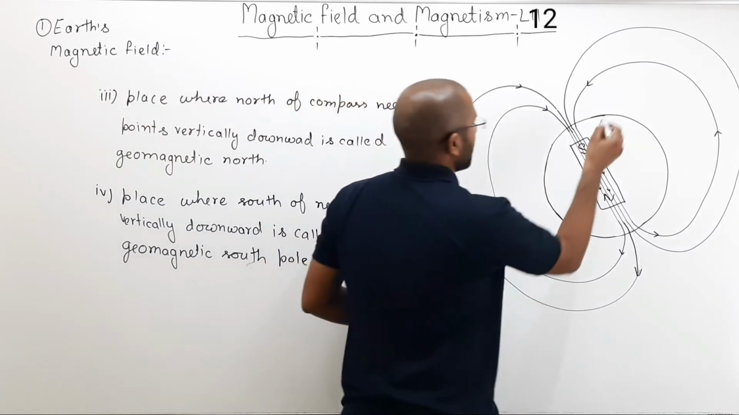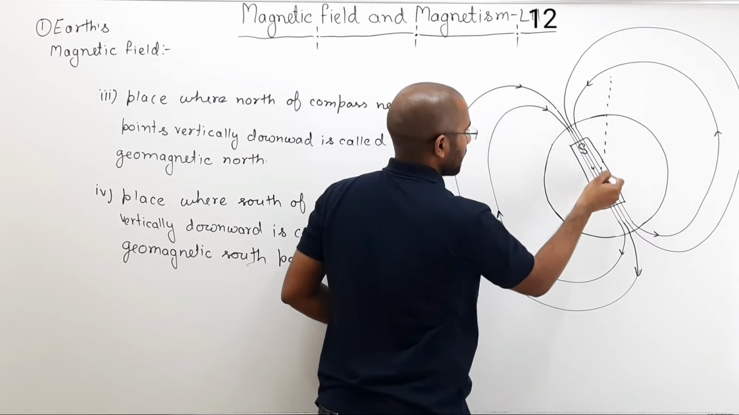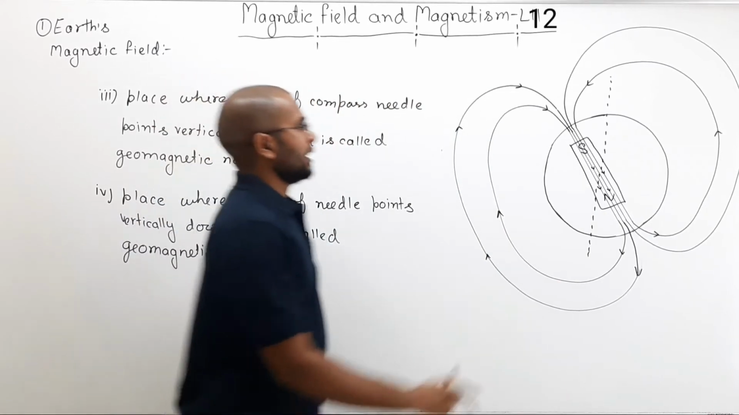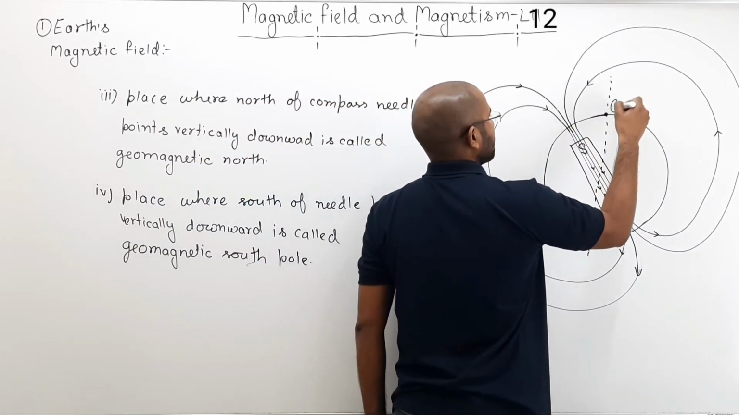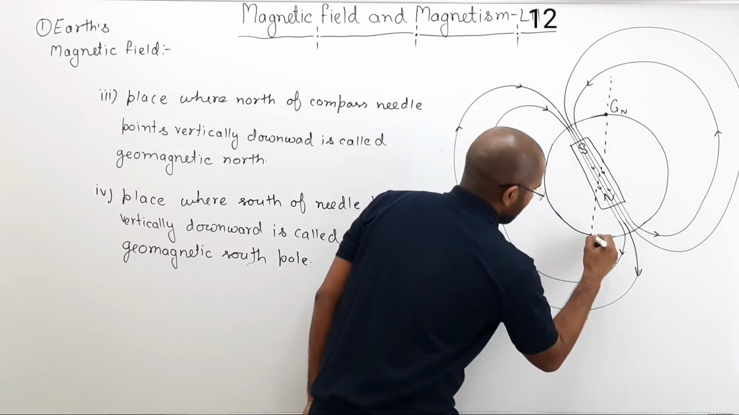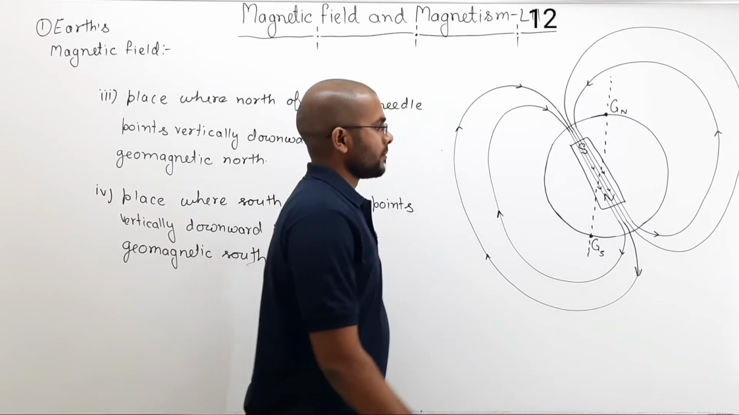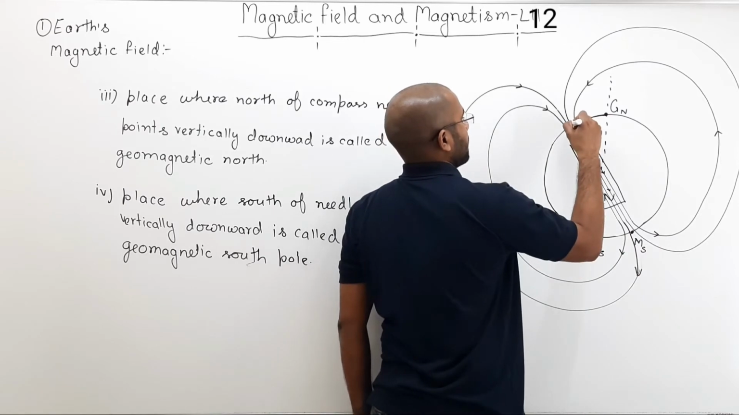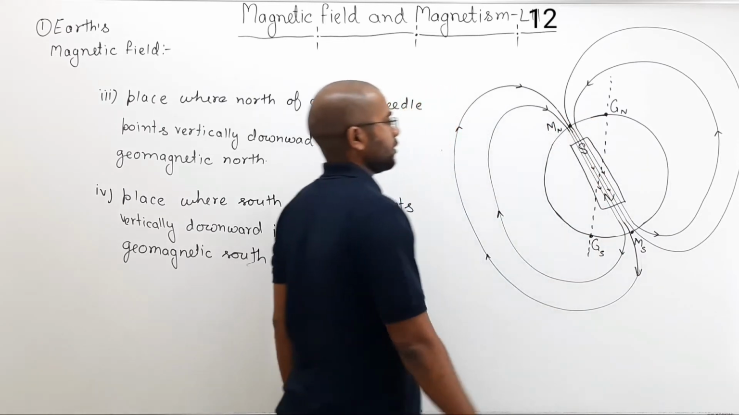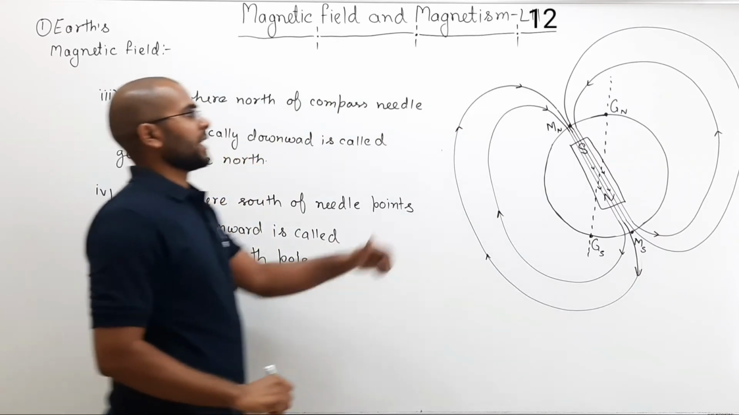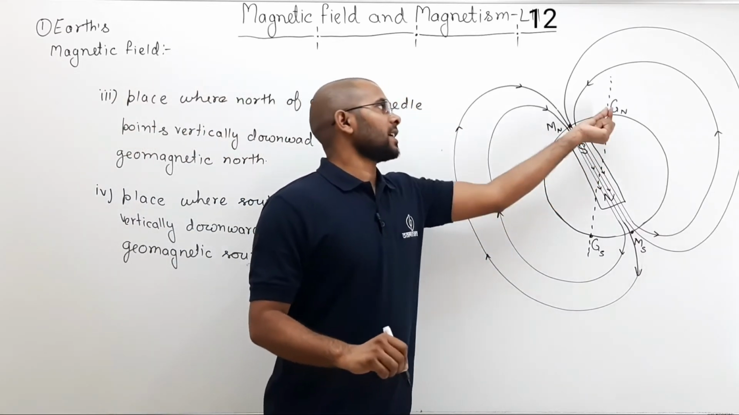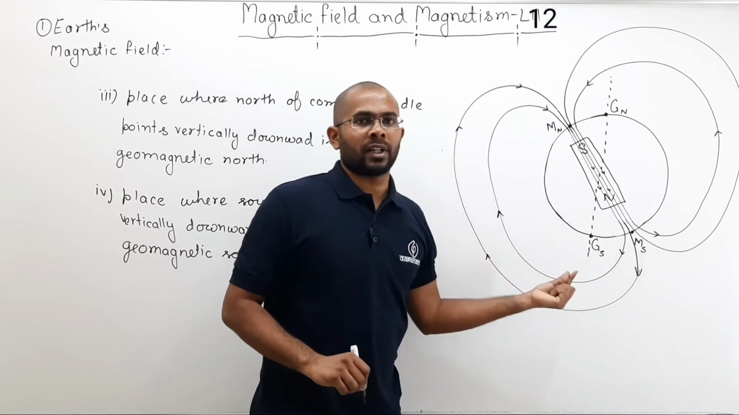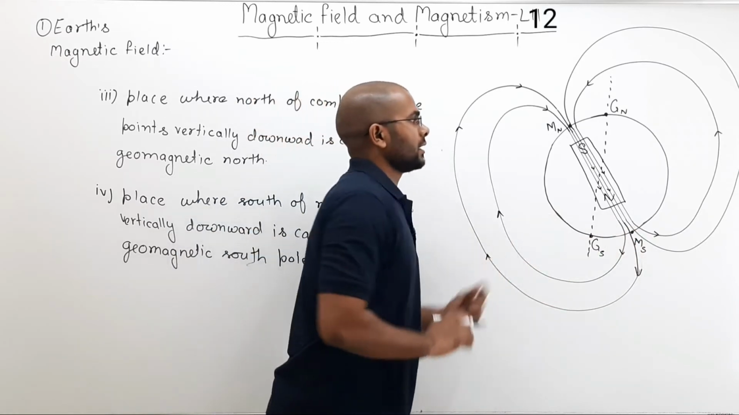So if I draw the axis of rotation, it would be something like this. If the axis of rotation is like this, then here will be your geographical north, and here will be your geographical south, and this point is your magnetic south, and this point is your magnetic north. So actual geographical north and magnetic north are different points. They are not at the same point, they differ. And geographical south and magnetic south are different points. They are not at the same point, they differ.